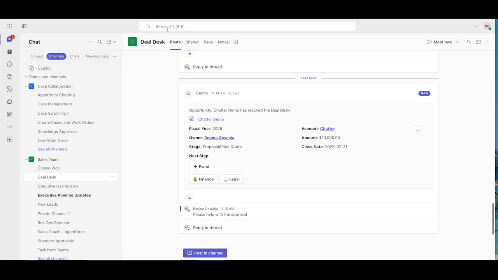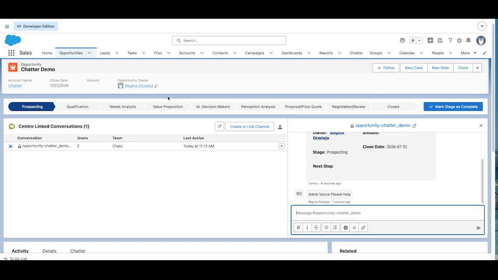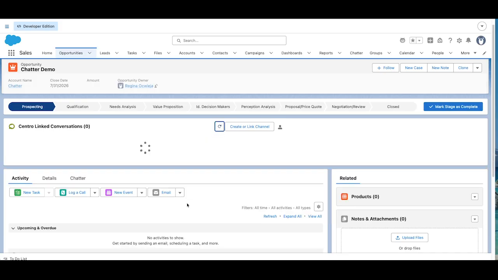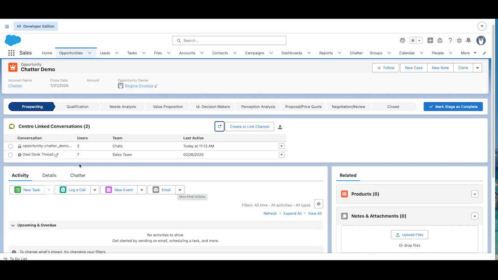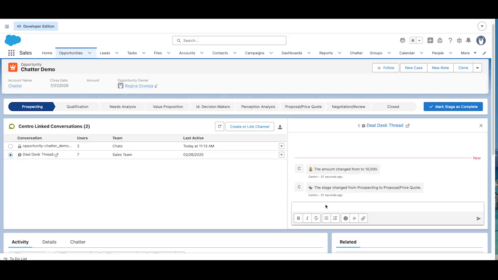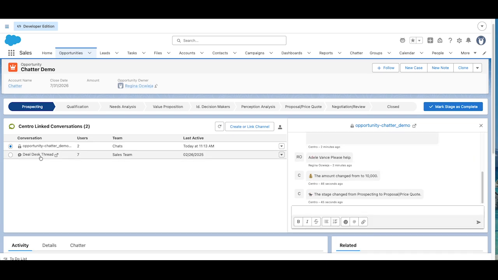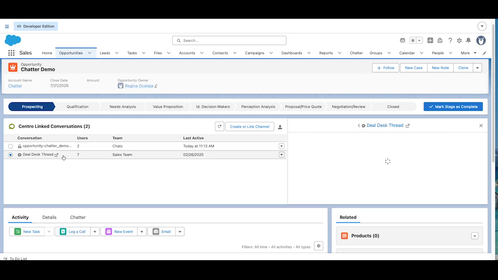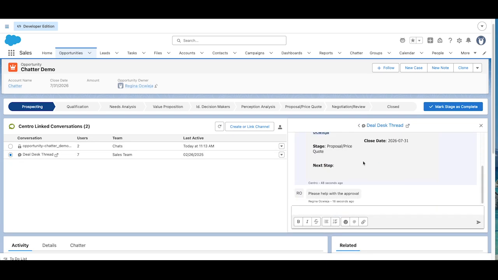Now, back to the Salesforce opportunity, you can see both of those items linked directly to the Chatter demo opportunity record. We can see here we have the chat, and here we have the deal desk thread, bringing in the right people at the right time to ensure that everyone is collaborating effectively.